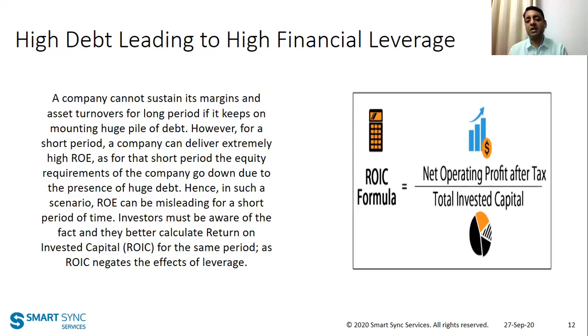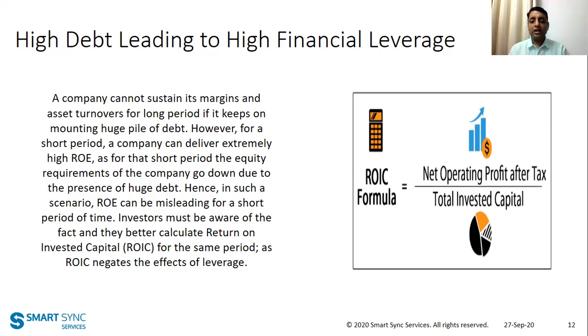Now in the same example, think that I invested 20 rupees of my own money and borrowed 80 rupees from a bank or some friend of mine. That 80 rupees has an interest of 6%. Since I borrowed that from a friend, he was ready to give it to me at a lower rate of interest, which is 6%.